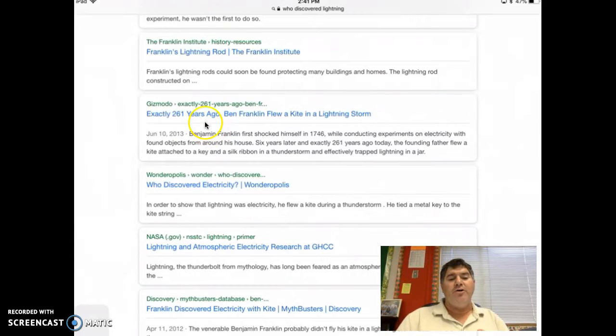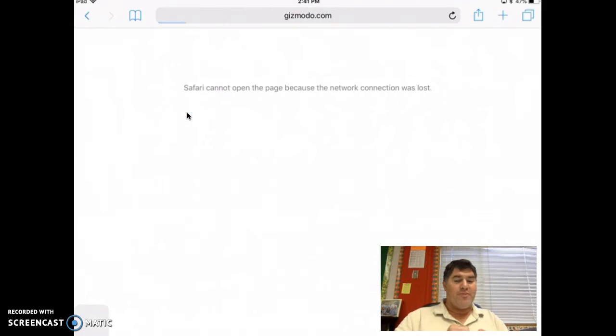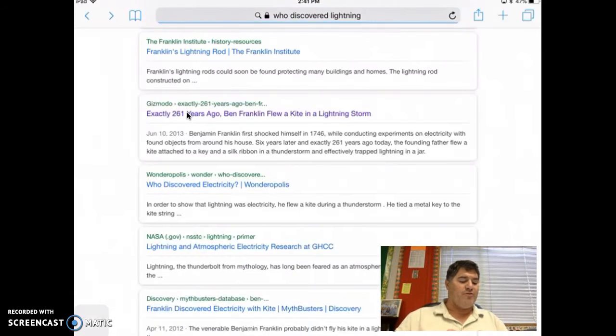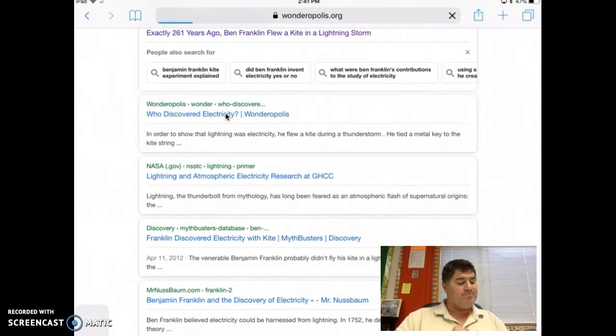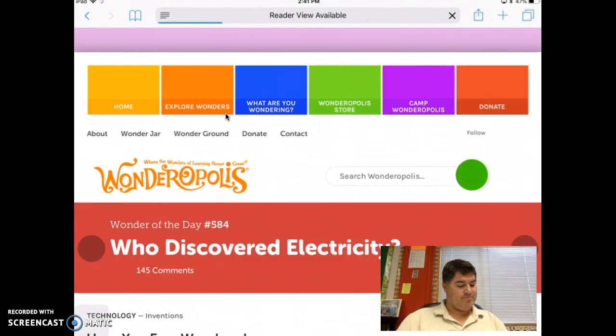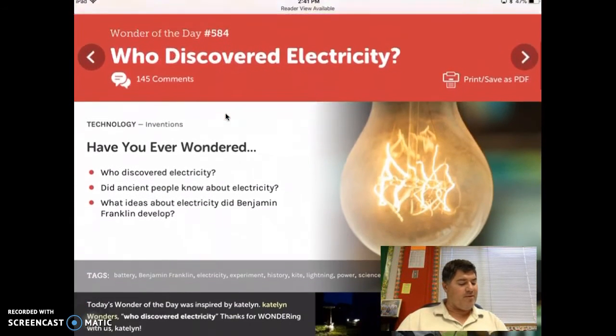Here's one, Gizmodo. Exactly 261 years ago, Ben Franklin flew his kite in a lightning storm. I'm going to take a look at that one and see what that has. Oops, sorry, I can't open the page. Well, I think that one's a blocked one, so I'm going to have to look somewhere else. Who discovered electricity? Maybe that might be it. Let's look at that one. This looks like it might be a good one.